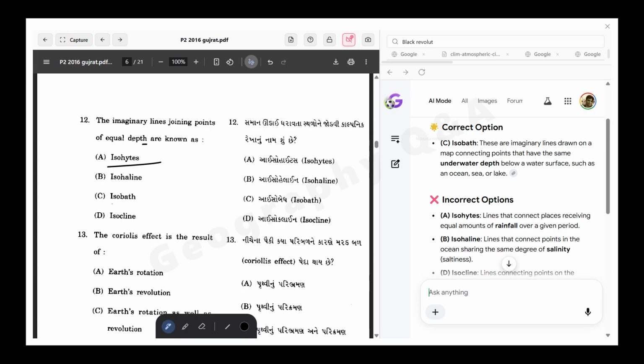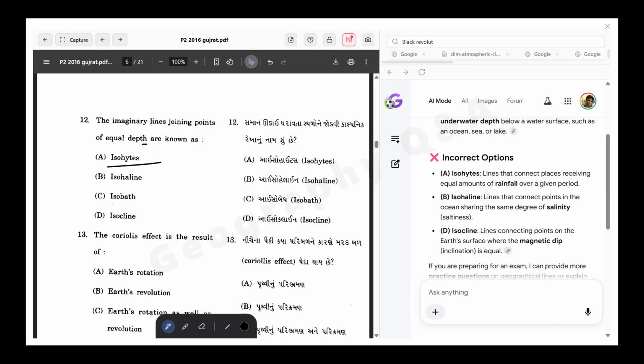Isoheight relates to height, isohaline to salinity, and isocline relates to magnetic dip.